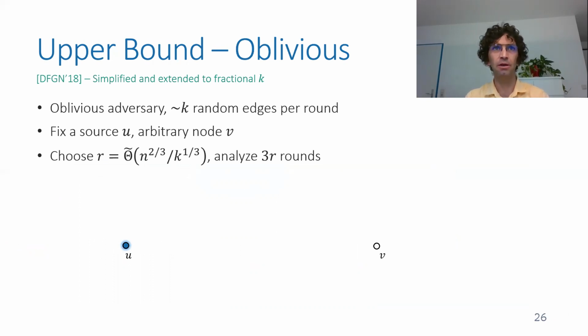Oblivious adversary with k random edges per round, more or less. And we choose a parameter R, which will be, of course, the flooding time, which is n to the 2/3 over k to the 1/3, and analyze what happens when you run for 3R rounds. So 3R will be the flooding time that we claim. So first we look at the first and the last R rounds out of these 3R.